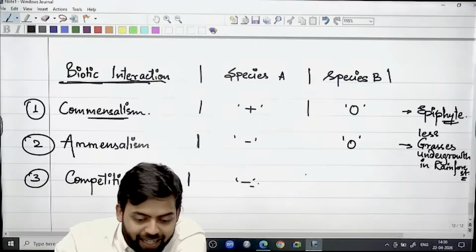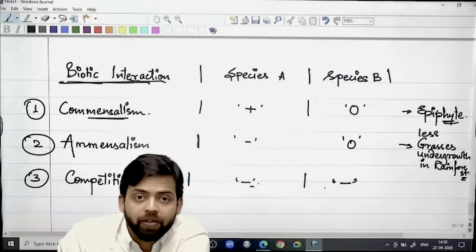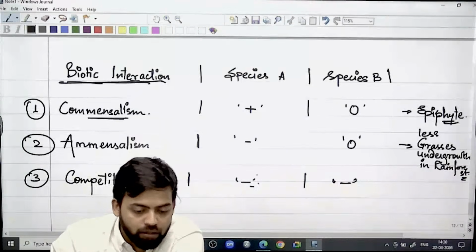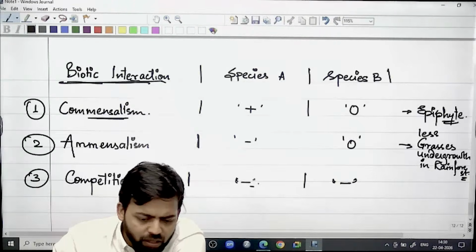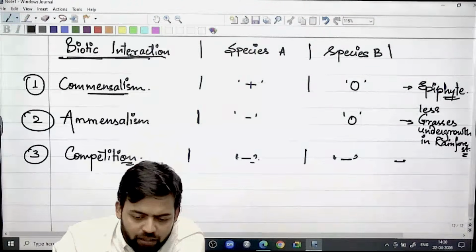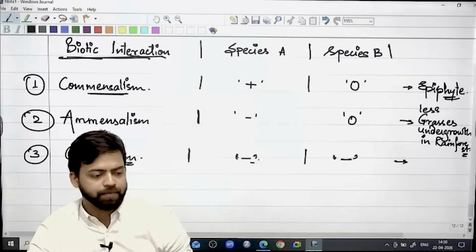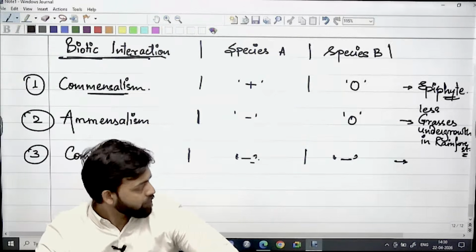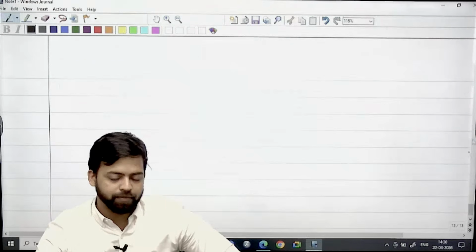So this is a negative interaction. Although they will survive, survival is not winning. Okay. So both will lose something, that will be competition. So you can write niche fight or competitive niche as an example of this competition.